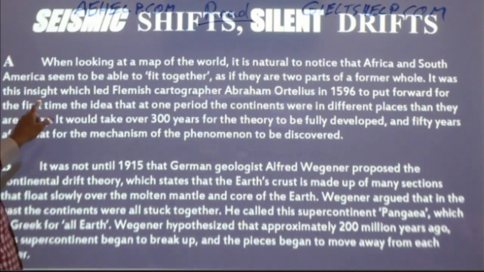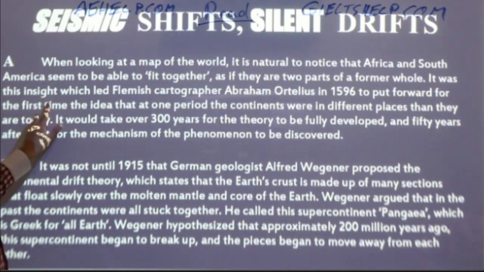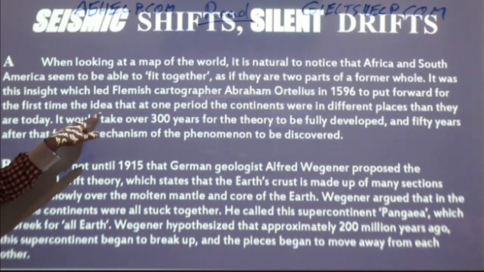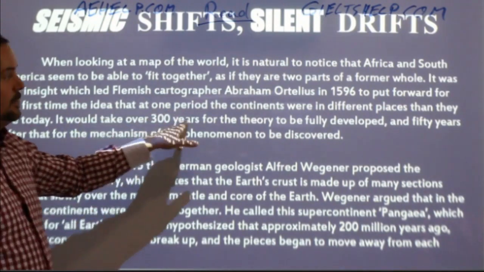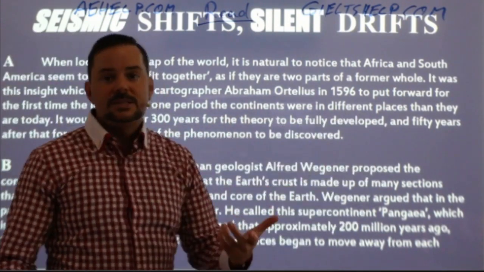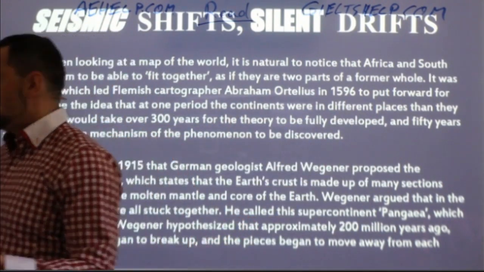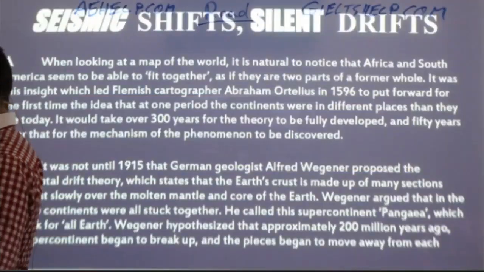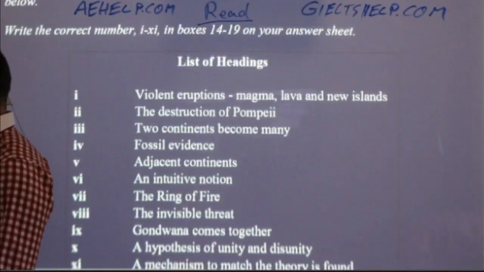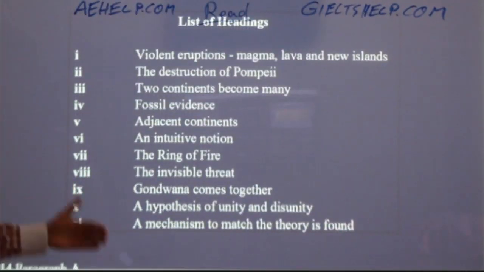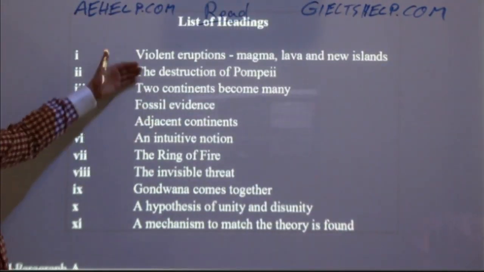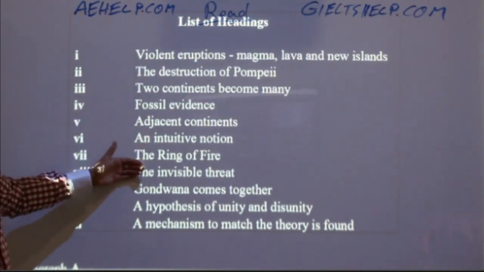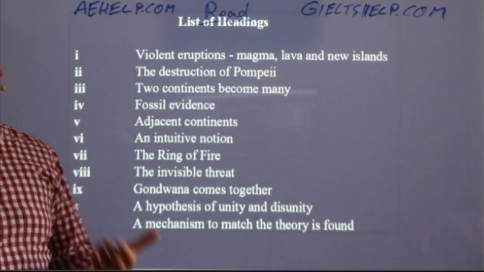Okay? It was this insight. A couple of you used the word insight paraphrasing the list of headings. Remember that. Okay? It's put forward the first time the idea that at one time continents were in different places. So, let's hop back to the list of headings. And now I want to see which of these choices match my answer the closest.